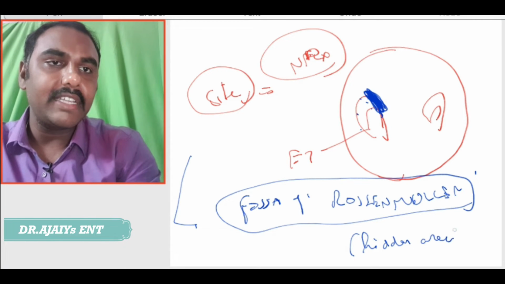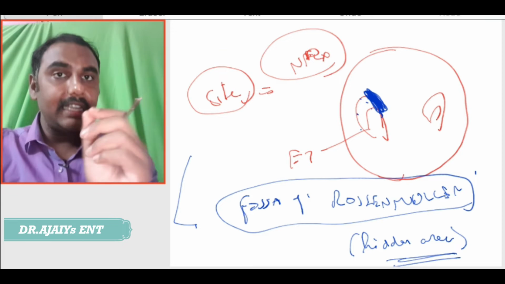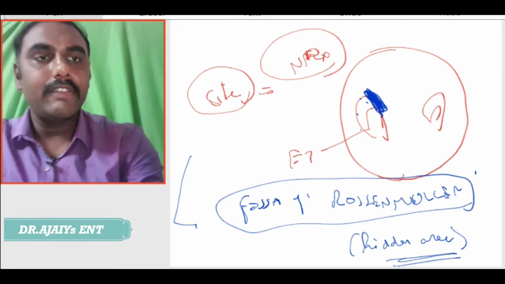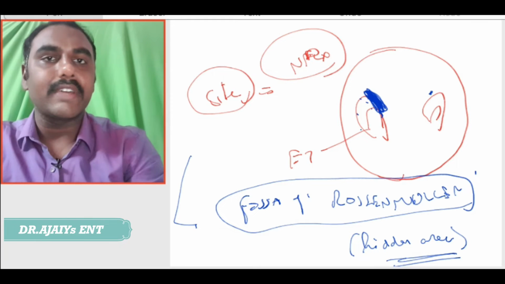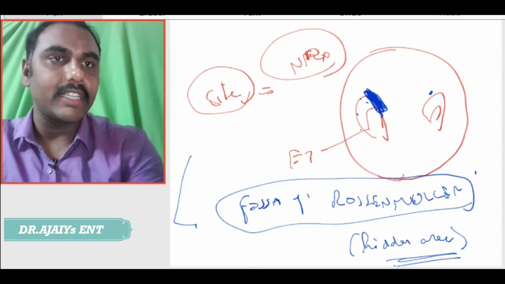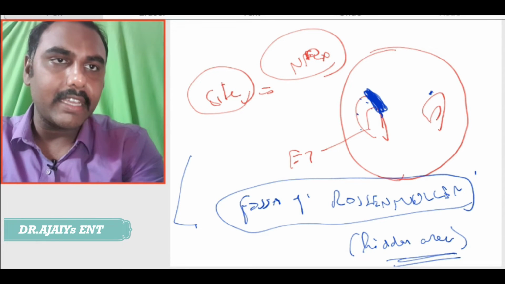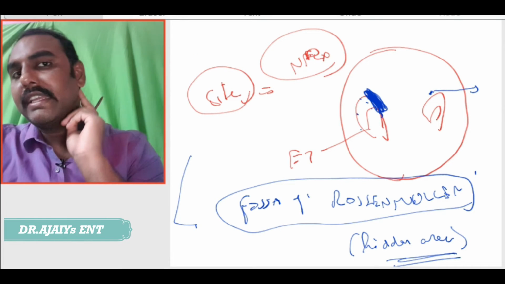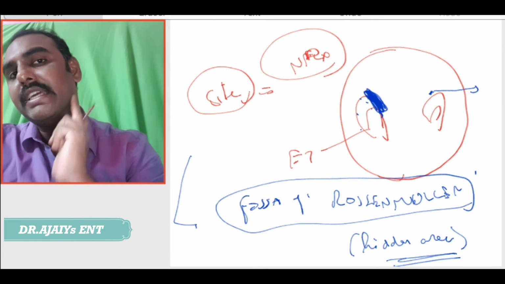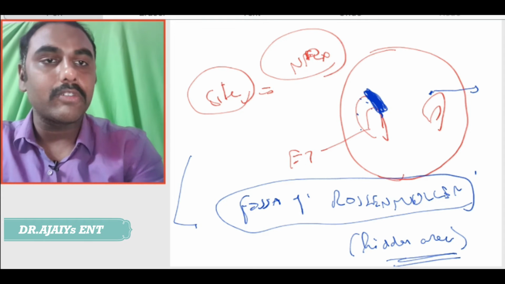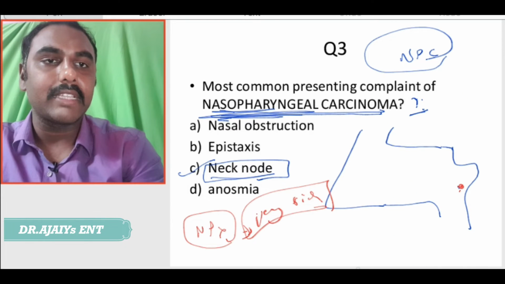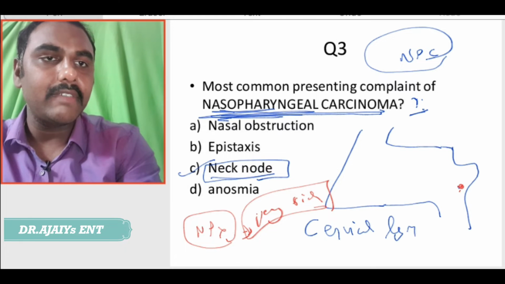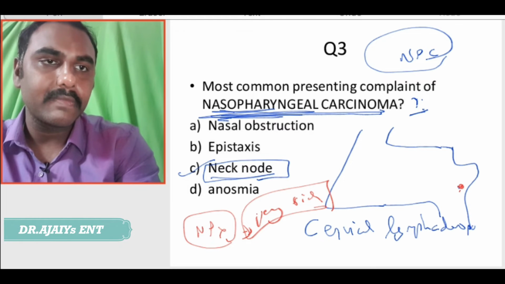What is the significance of the hidden area? It is a hidden area which is rich in lymphatics also. The nasopharynx is rich in lymphatics. So, even a small growth in the fossa of Rosenmuller area will have communication with the neck node. The patient's initial presenting symptom will be cervical lymphadenopathy. That will be the first presenting complaint.